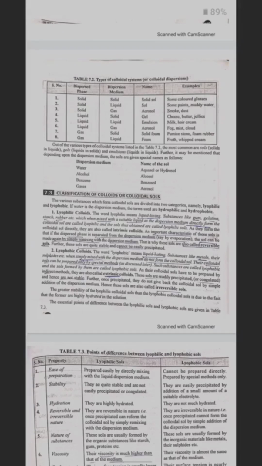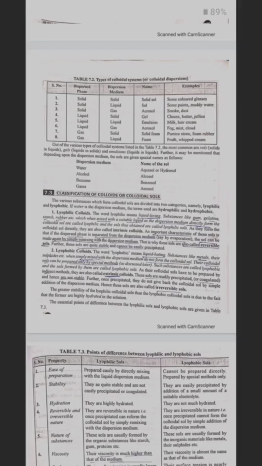Lyophobic colloids. The word lyophobic means liquid hating. Substances like metals and their sulfides, when simply mixed with the dispersion medium, do not form the colloidal sol. Their colloidal sol can be prepared only by special methods. Such substances are called lyophobic, and the sols formed by them are lyophobic sols. As their colloidal sols have to be prepared by an indirect method, they are called extrinsic colloids.